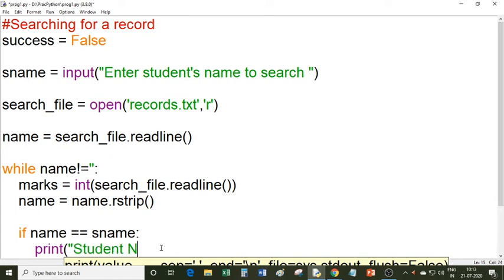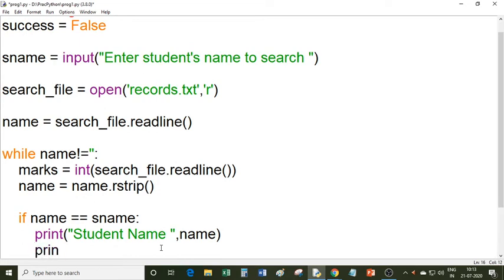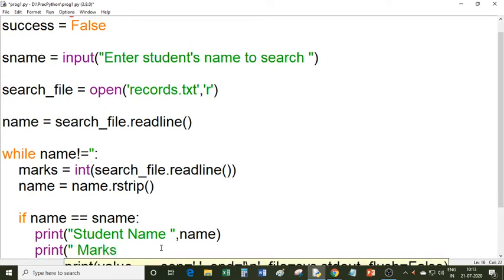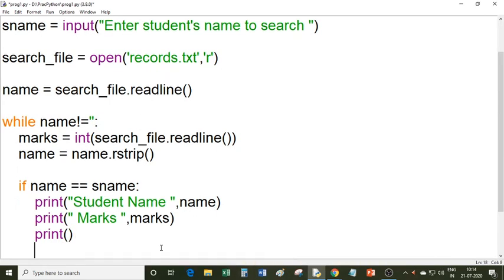Student name, comma, name, and then I will print the marks, like this. Okay, and then I will print one blank line, and then I can assign success is equal to true. If search is successful, then this true boolean value is stored in this variable.